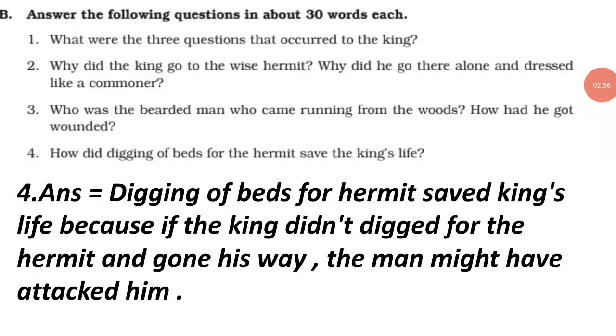Fourth, how did digging of beds for the hermit save the king's life? Answer. Digging of beds for the hermit saved the king's life because if the king hadn't dug for the hermit and had gone his way, the man might have attacked him.